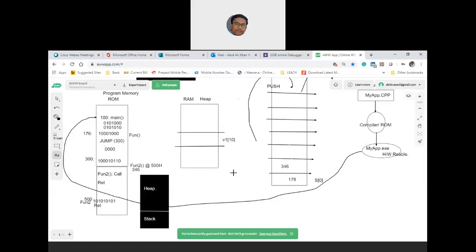Sir, when we write a program and we are not saving that file, is that getting stored in ROM or RAM? When you are writing and not saving, there is something called cache. It varies from IDE to IDE.